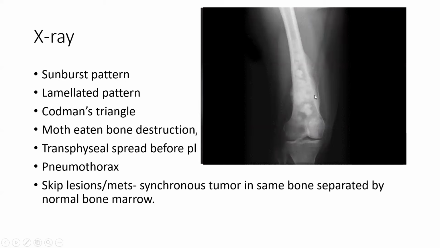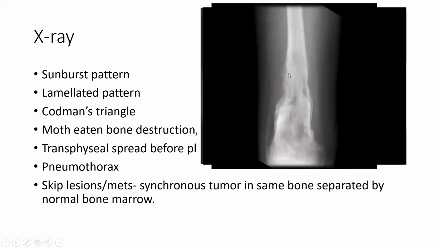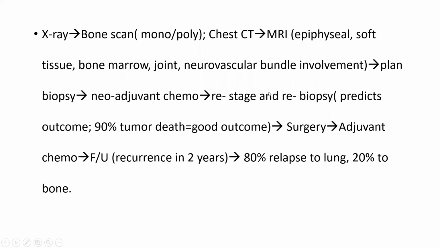There is lifting of the periosteum. There's fluffy cloud-like osteoid matrix formation. This is Codman's triangle. Here you can appreciate cortical disruption, and there is bone destruction more in the moth-eaten pattern as well in the metaphyseal region, all findings of osteosarcoma.